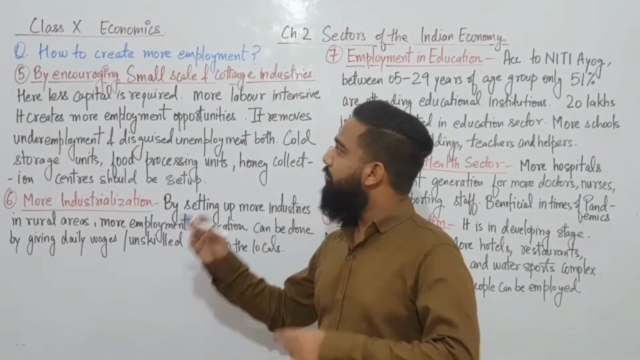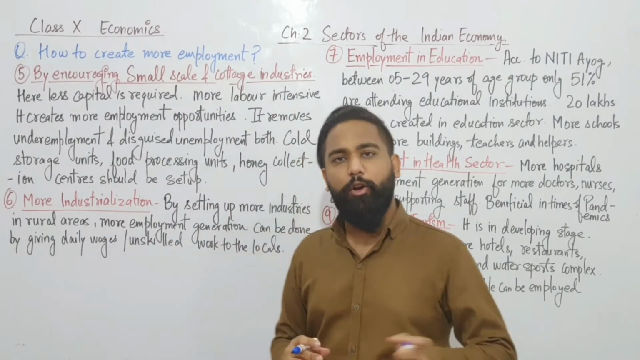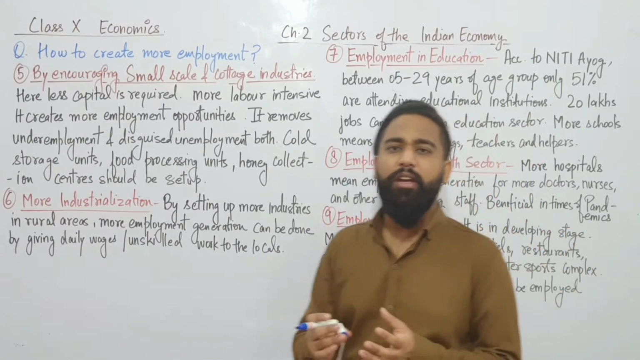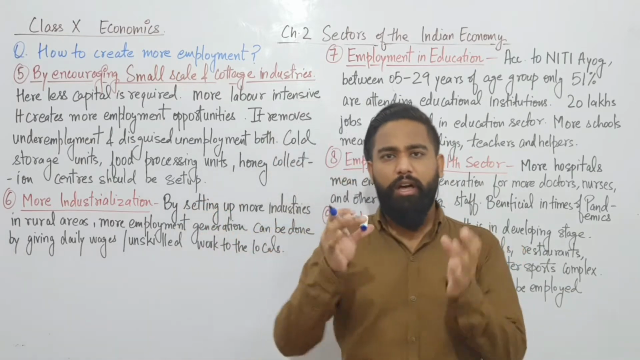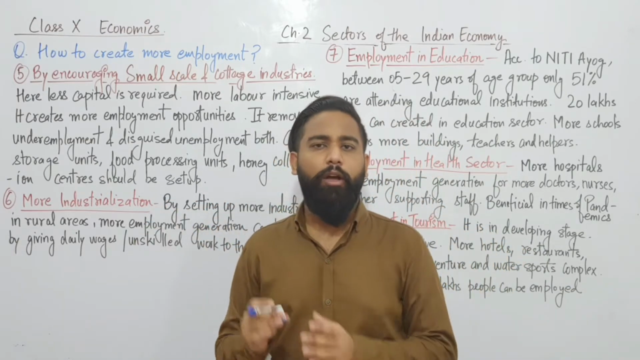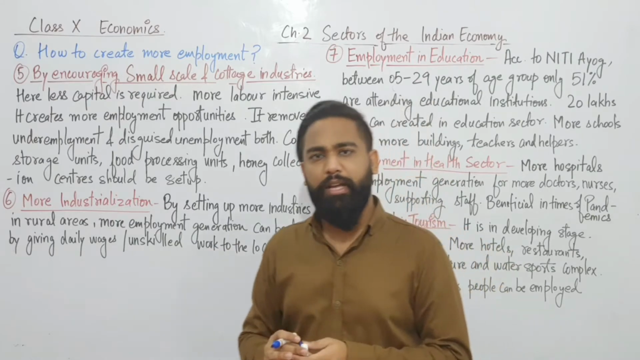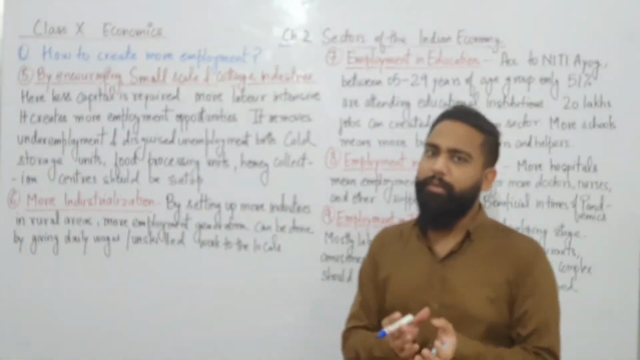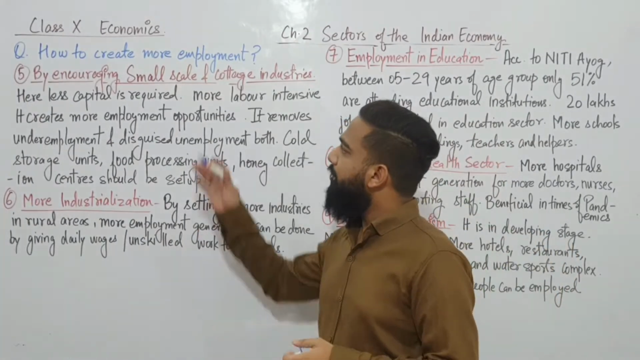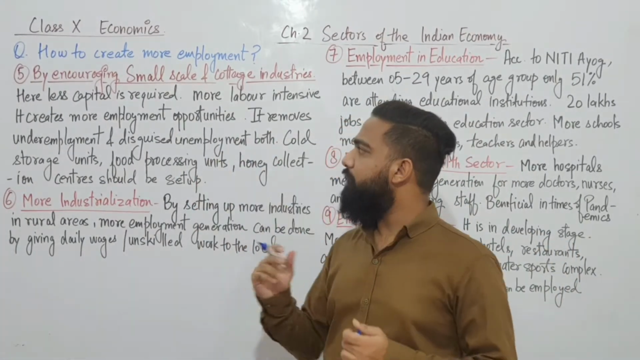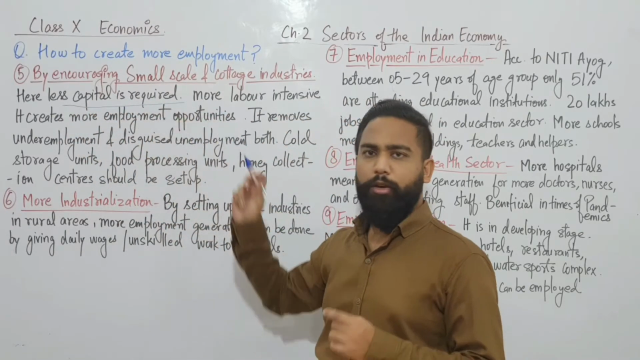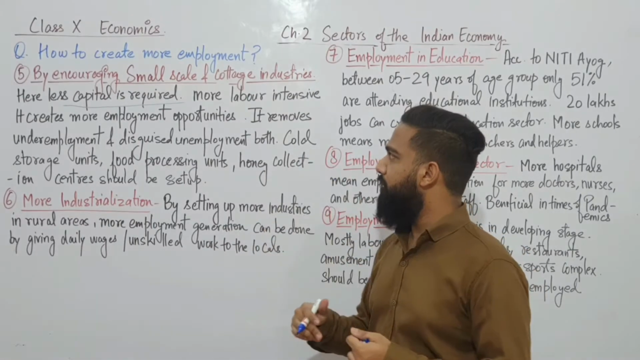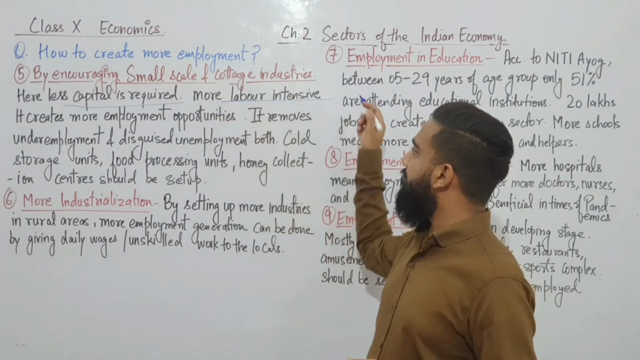The next one is by encouraging small scale and cottage industries. Small scale and cottage industries are basically in the rural areas where the factories are at their homes only, or they have a very small manufacturing place where they can work and produce some handmade and smaller goods. Now, in small scale and cottage industries, less capital is required. They don't need a very large amount of money to establish or start a cottage or small scale industry, and that is totally labor intensive.